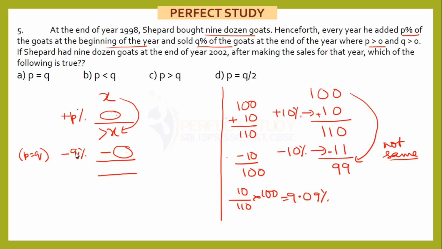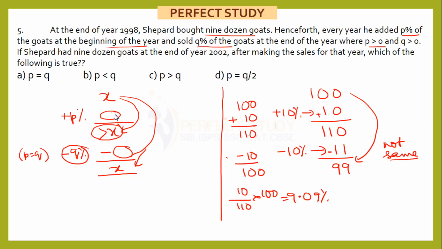Now coming back to the concept here, if you see it conceptually, if the base has increased and I want the same final value X, then this percentage Q should be less than P. Going by this logic, just like in the second case we got 9.09%, which is less than 10%. Because the base has increased, if I subtract the same percentage, the decrease will also be more.